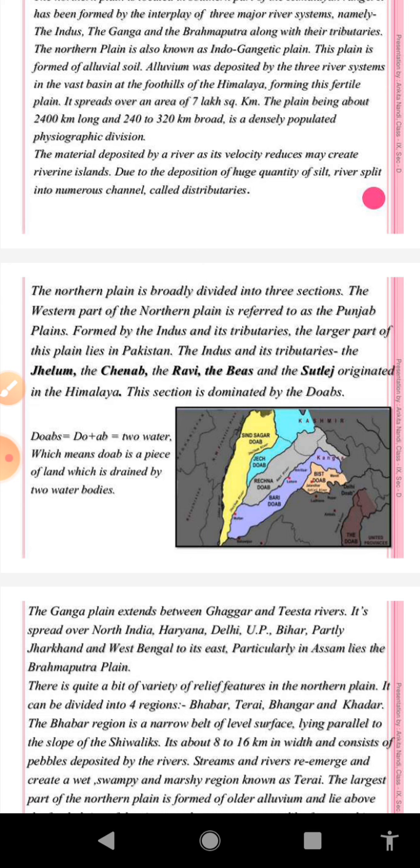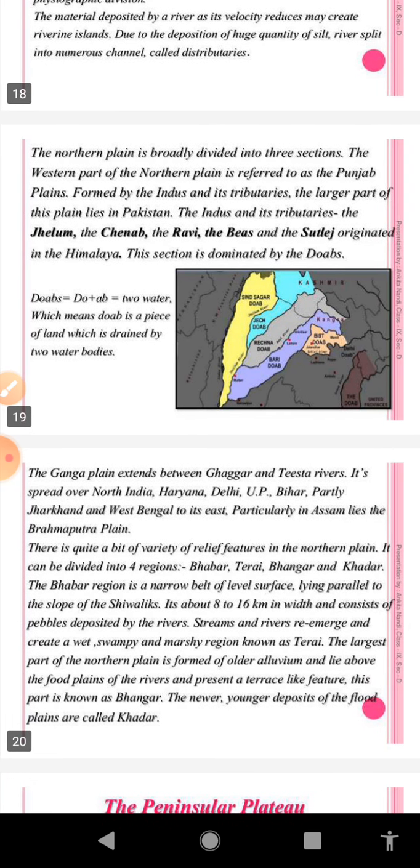After that we will discuss the Ganga Brahmaputra Basin. This basin is formed by the Ganga River. It enters the northern plain at Haridwar and flows eastward, and on its way to the sea, it is joined by a number of tributaries from both the north and the south.